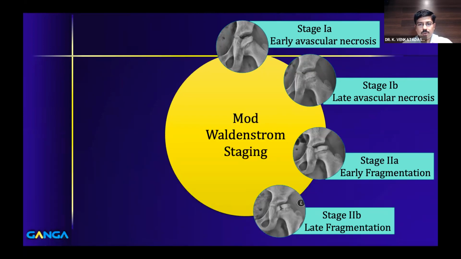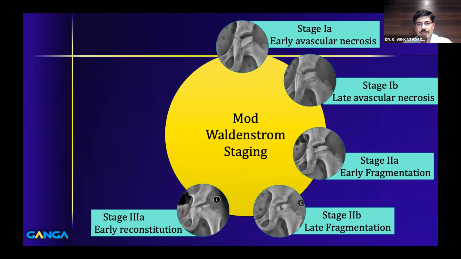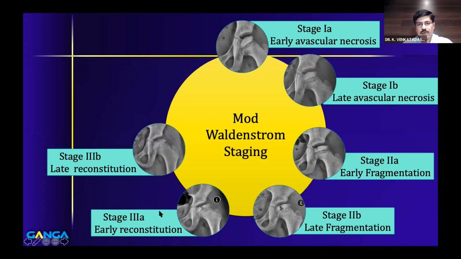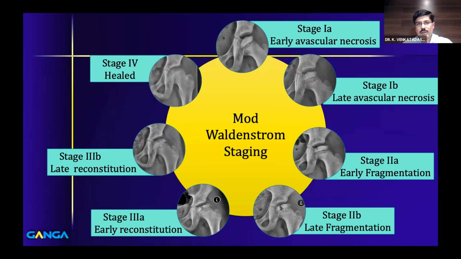From 2B, you move on to 3A, which is early reconstitution, where you can see that there is new bone formation on the lateral 1/3 of the growth plate. So this is stage 3A, or early reconstitution. And next is 3B, which is late reconstitution, where you can see that almost the entire capital femoral epiphysis is now regenerated. And stage 4 is remodeling, where the disease is completely healed.